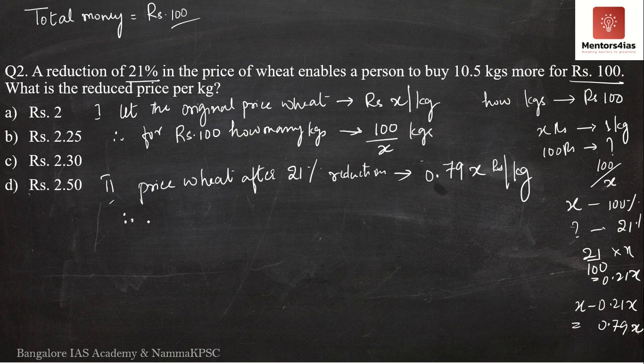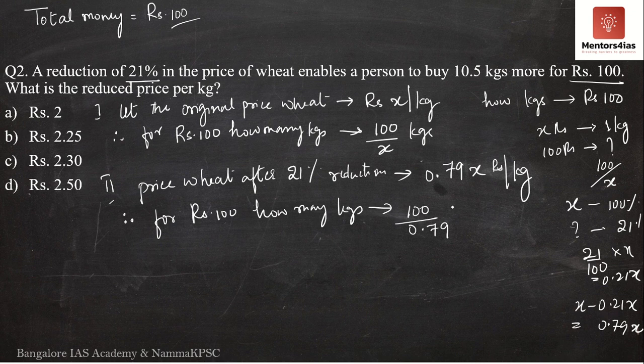So, if this is the new rate, then for 100 rupees, how many kgs can he buy? For 1 kg, it costs 0.79X rupees. Then for 100 rupees, this is nothing but 100 divided by 0.79X. Now look at the question. The question is saying that after a reduction of 21% in the price of wheat, the person is able to buy 10.5 kgs more for 100 rupees.